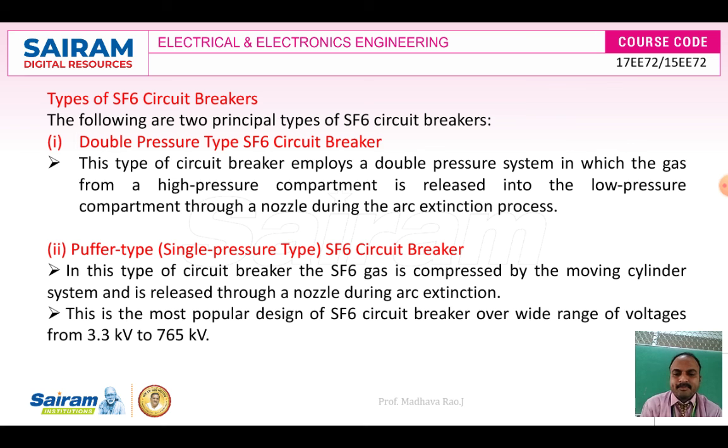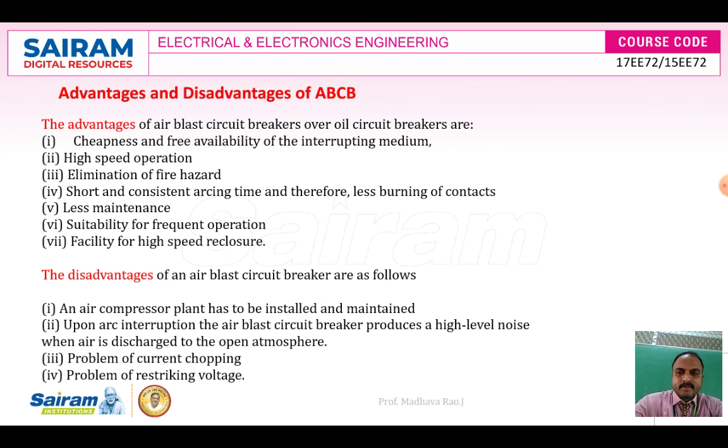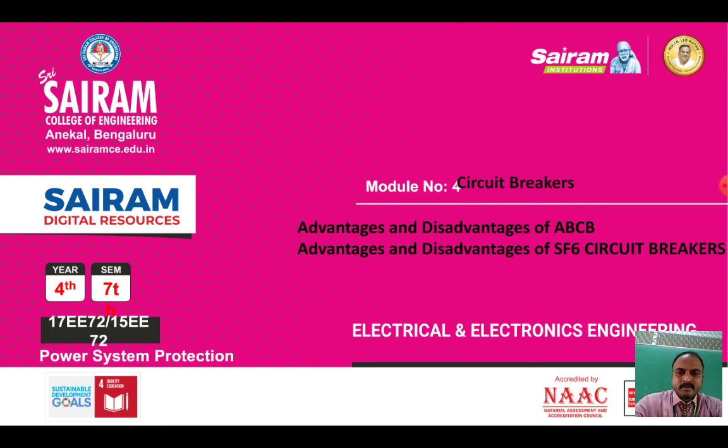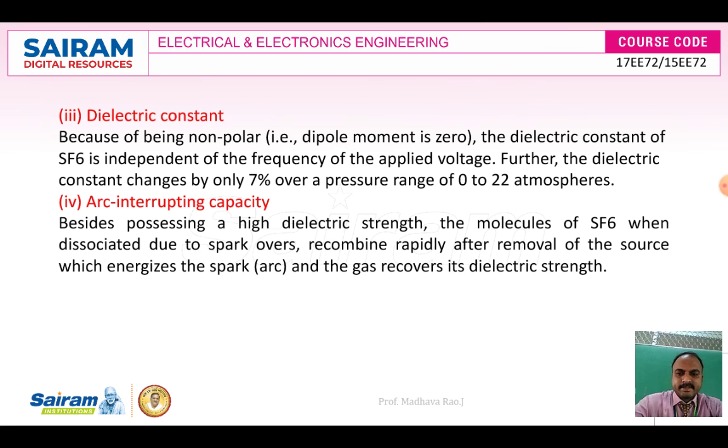These circuit breakers are suitable for 33 kilovolt to 765 kilovolt, but you can use them for ranges above 132 kilovolt. In spite of that, the single pressure circuit breaker is the most suitable SF6 circuit breaker. So this is about the SF6 circuit breaker.